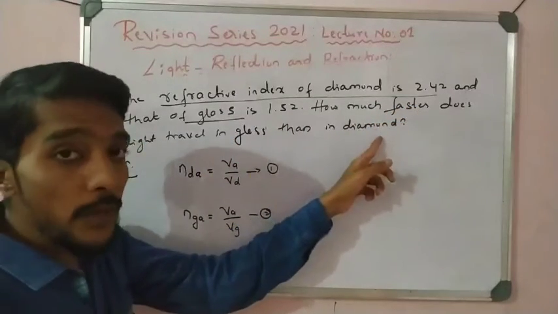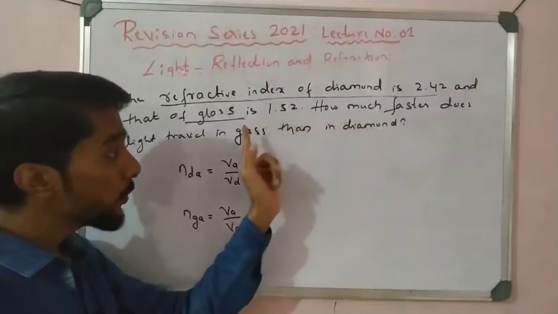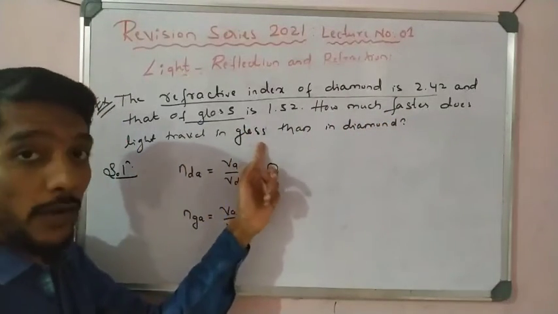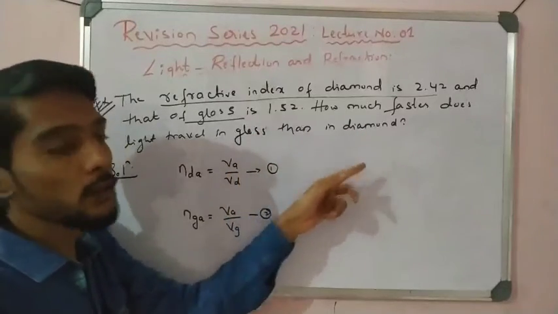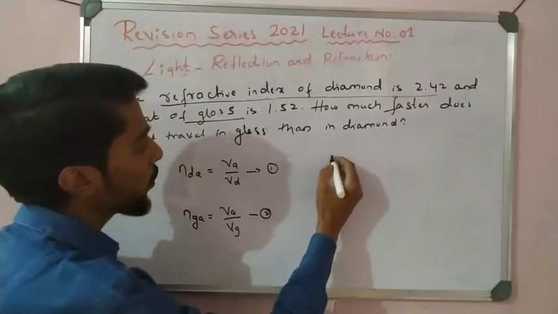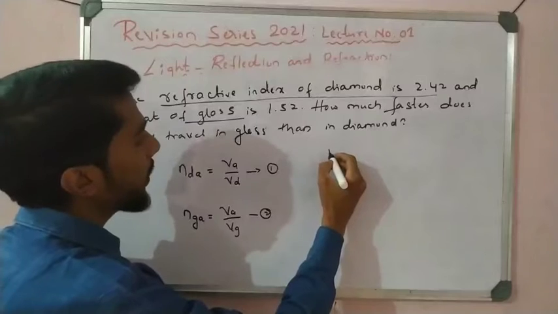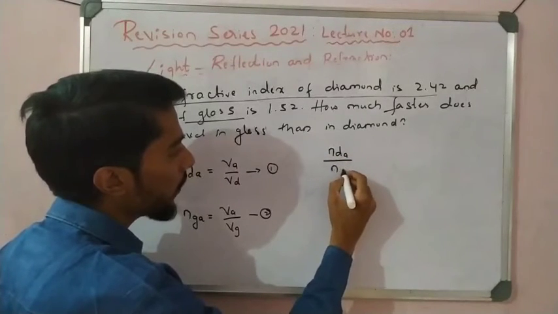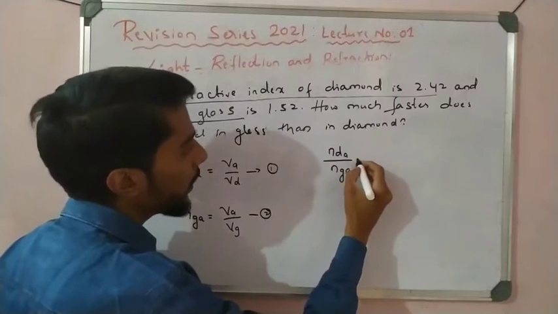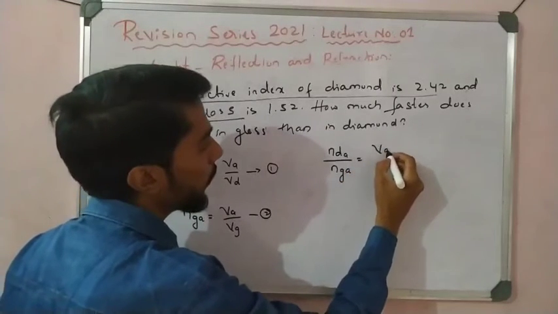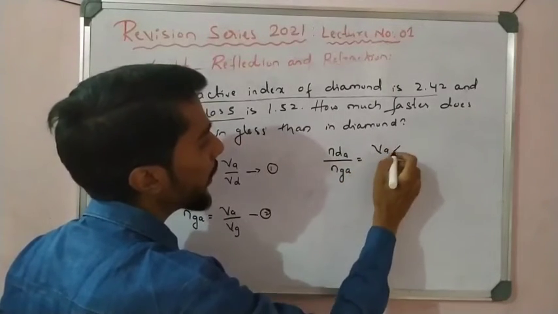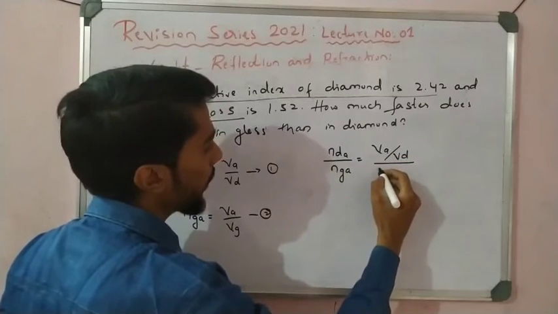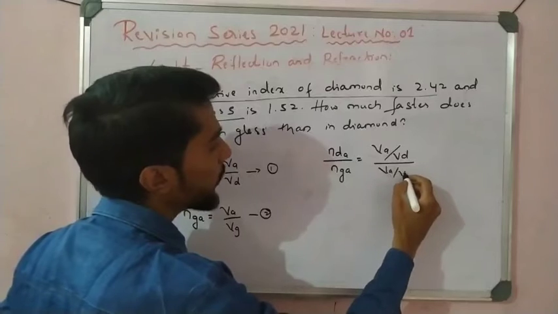Glass with respect to diamond. How much faster does light travel in glass with respect to diamond? So if we take diamond first, we can write: refractive index of diamond in air divided by refractive index of glass in air is equal to VA divided by VD, divided by VA divided by VG.